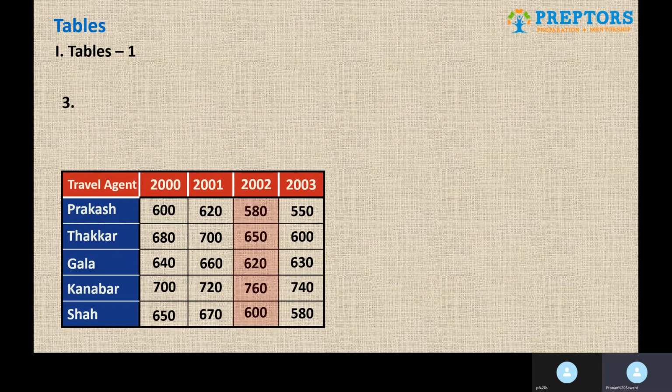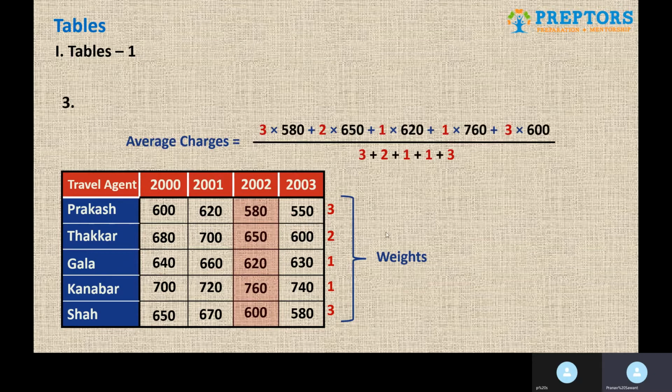We are only focusing on 2002 and these are the ratios. So these are the weights. Applying weighted average, we will get the answer as 622. And 622 is the final answer.